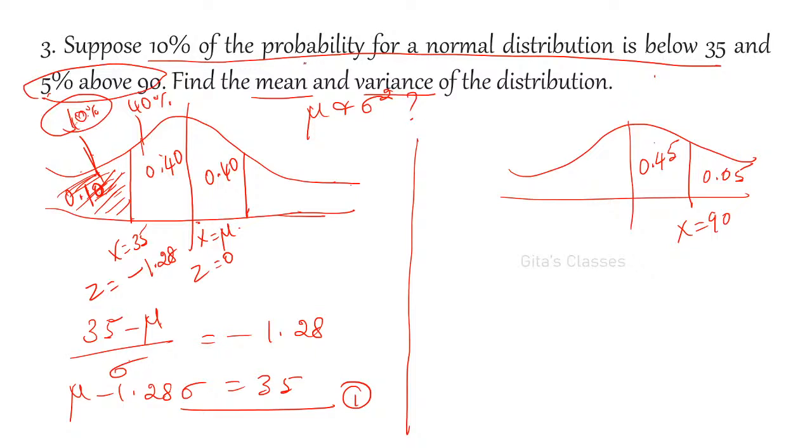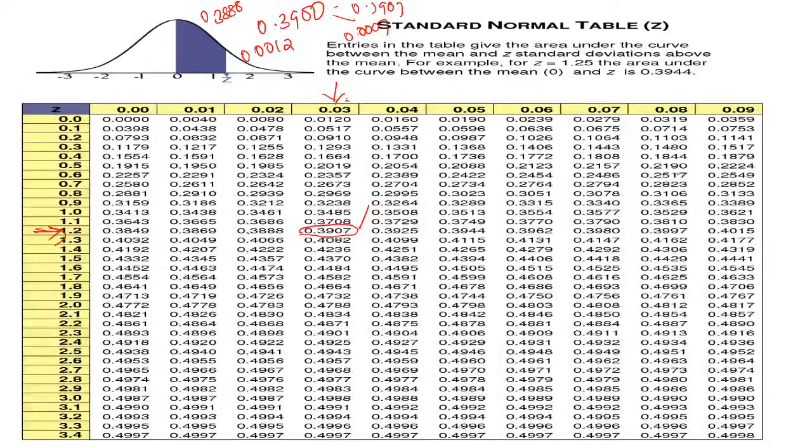Using the first set of data, you form one equation: mu minus 1.28 sigma is 35. The second equation is 5% above 90, which means 0.45. Shrutika, correct, 0.45 is right. So 0.45 you have to search in the table.